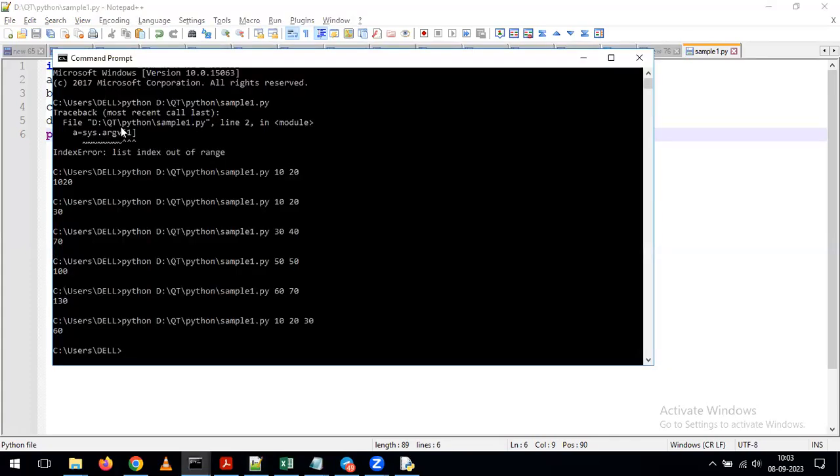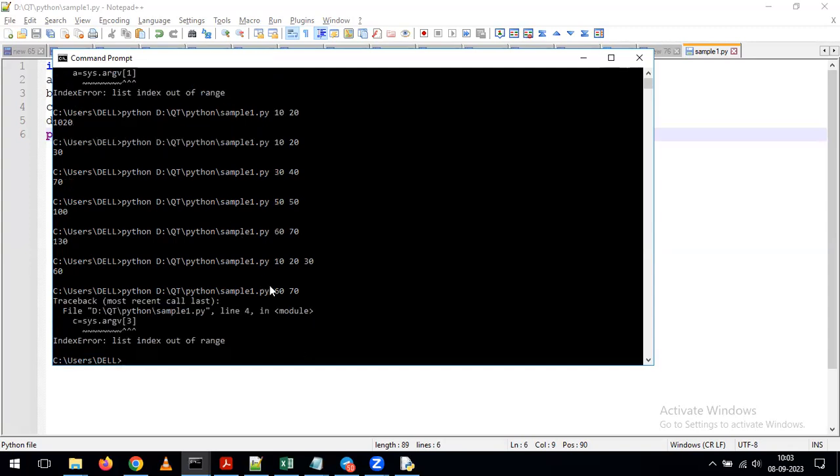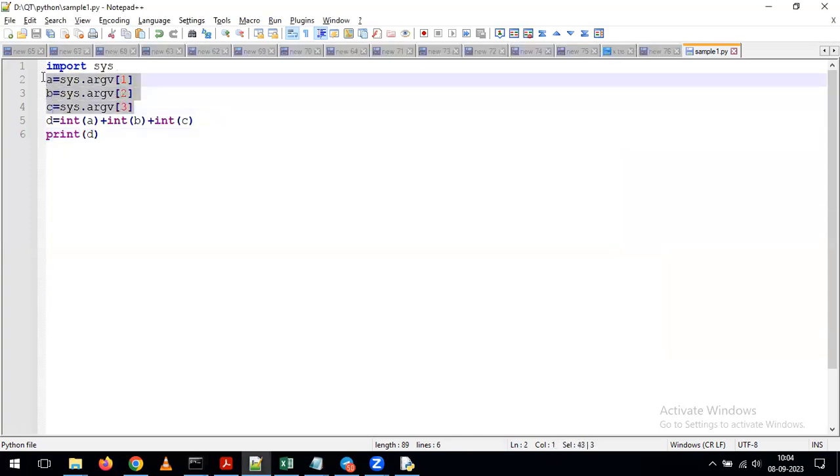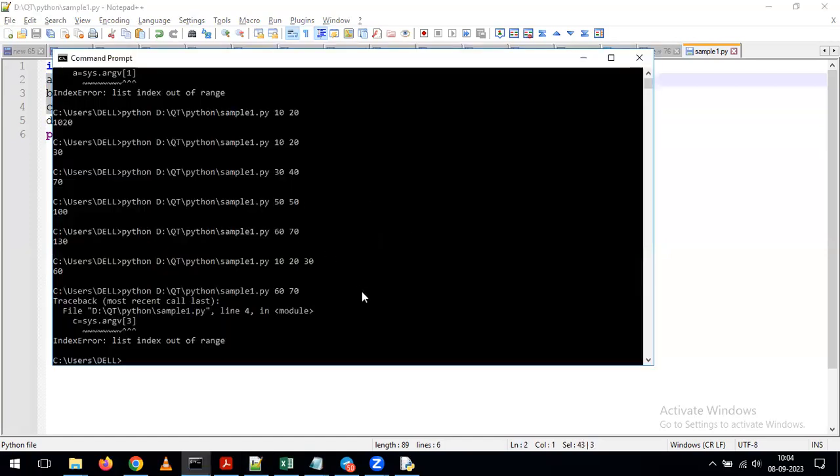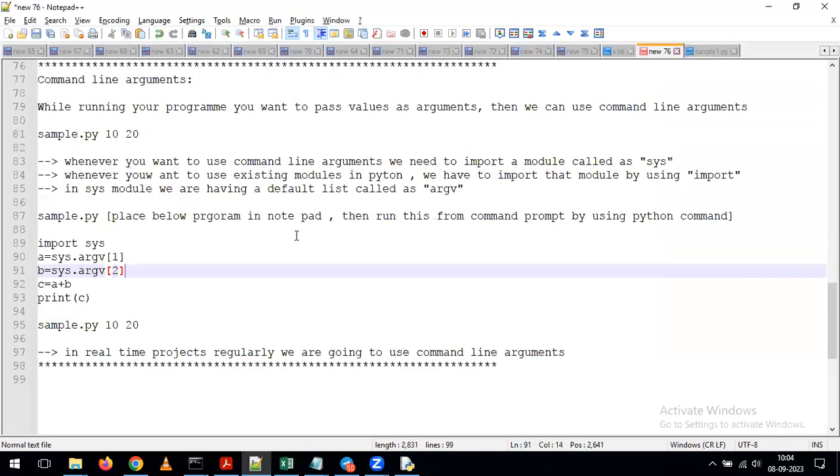Now, for example, instead of giving 3 arguments, you give only 2 arguments. Then what will happen? It will give an error. So see here. For arg1, we gave the value, arg2, we gave the value, but for arg3, you are not passing any value. For that reason, it is giving the output list index out of range. However many variables we define, obviously you have to pass the same number of values when running your program also. This is the way we need to understand one more concept called command line arguments.